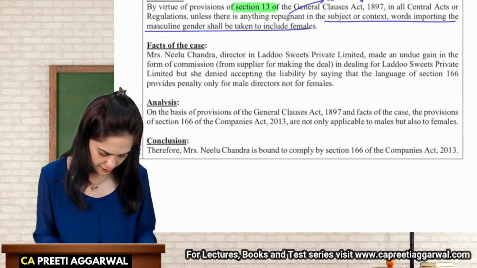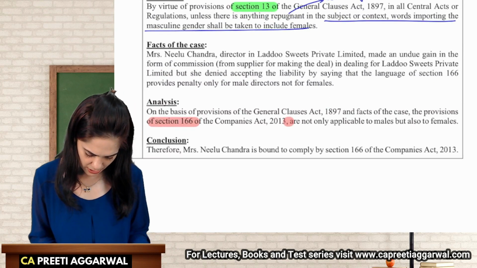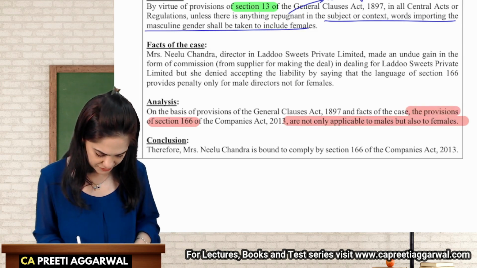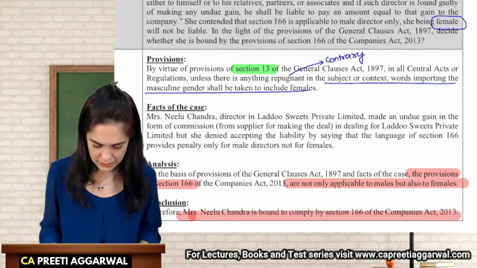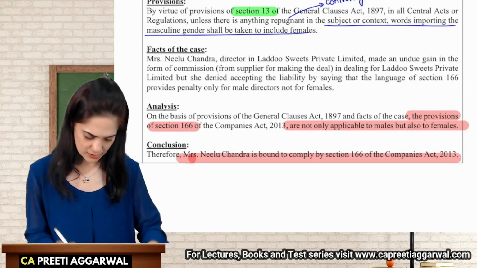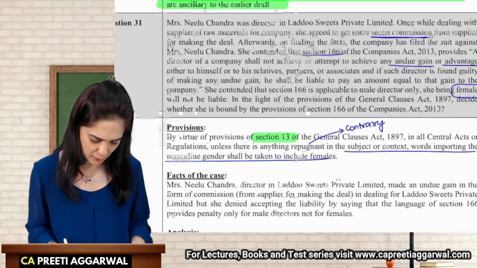So over here, section 166 is applicable not only to males, but also to females. Therefore, she is not correct, she is bound to comply with section 166. So that is my conclusion, that she is bound to comply.